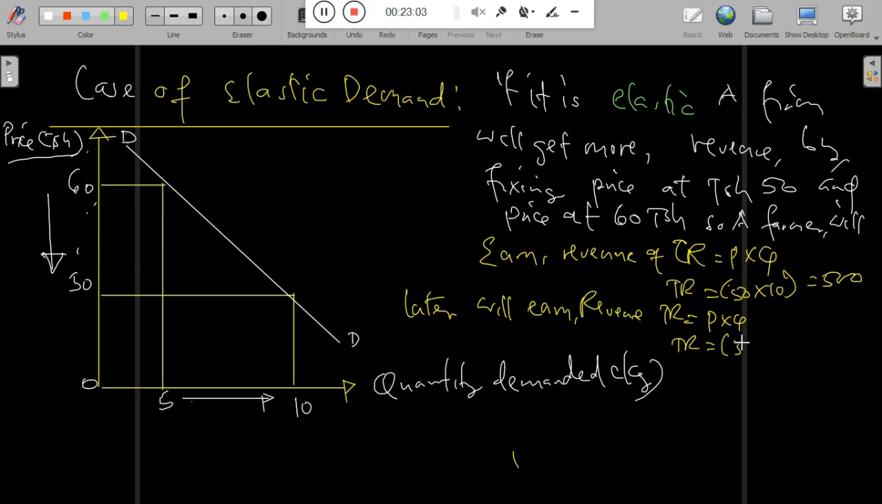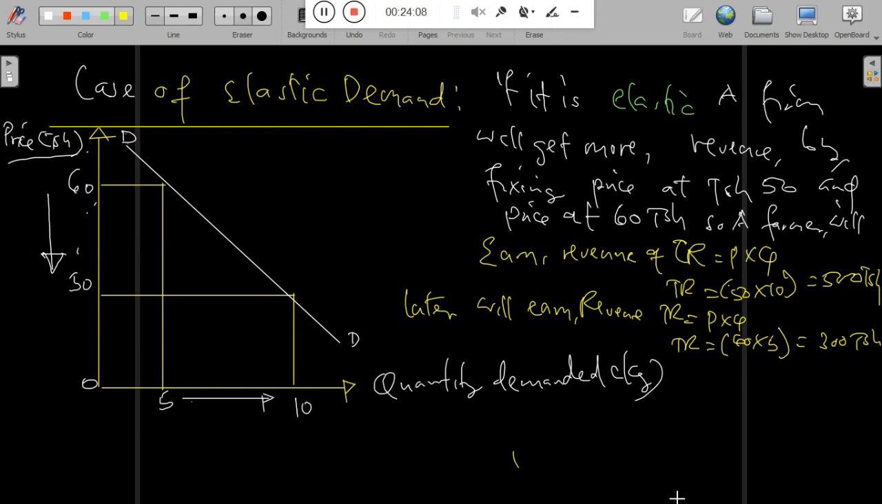And when the firm sets the price at 60, the total revenue will be equal to 60 times 5. 60 times 5 will give you 300.